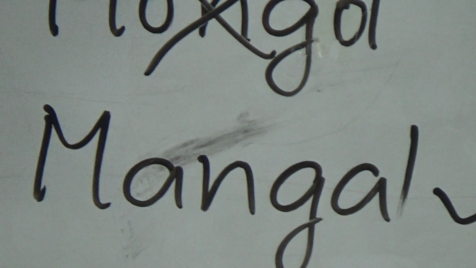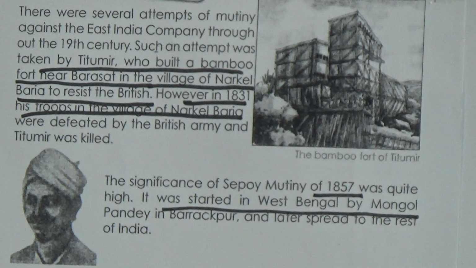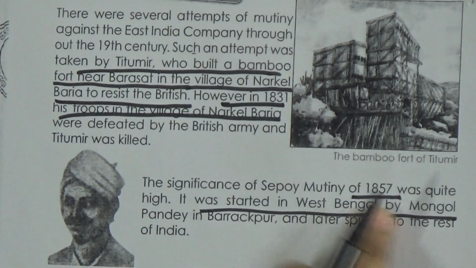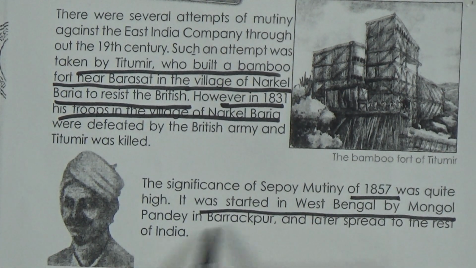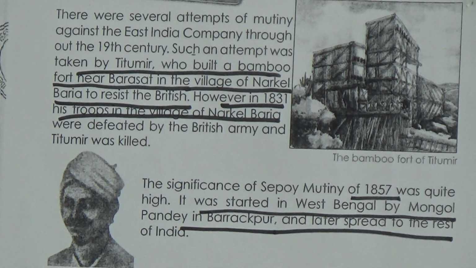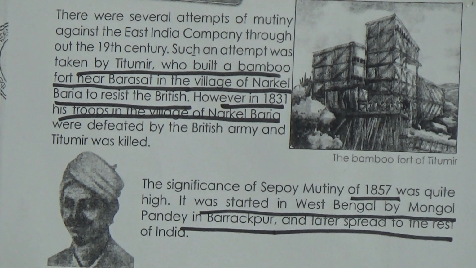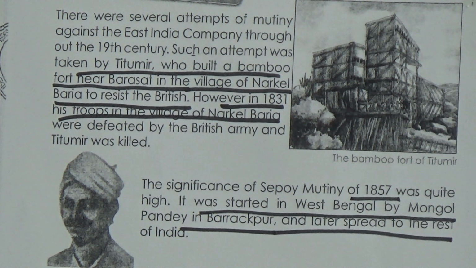Okay, dear students. Now look, the mutiny started in West Bengal and it was in 1857. We will remember this year, and then it spread to the rest of India. At first it was started in West Bengal by Mangal Pandey, in Barakpur. It was started in Barakpur of West Bengal, then it spread to the rest of India. And now we will learn the causes of the Sepoy Mutiny.